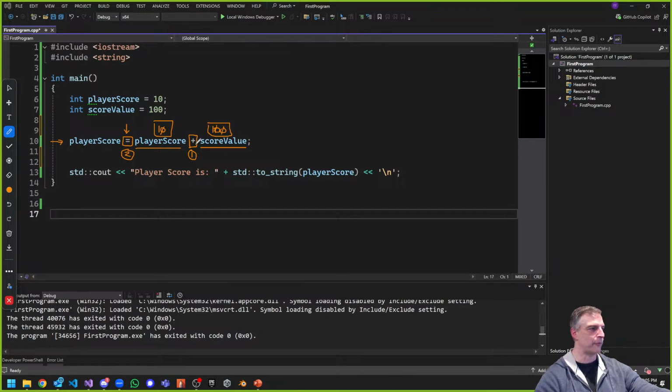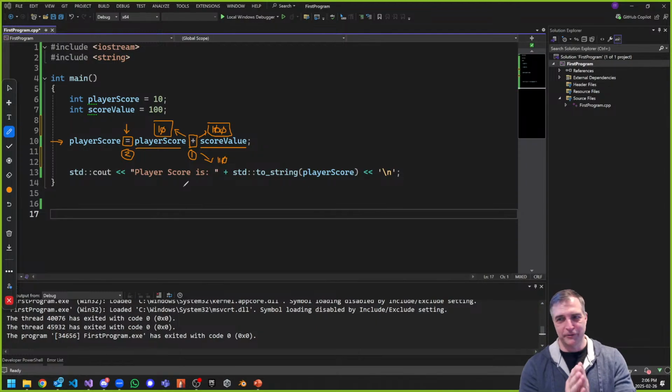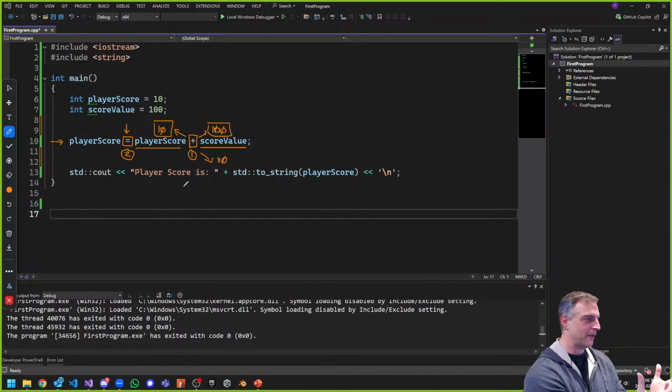Now let's do the add operation. The add operation has two parameters: 10 and 100. Add these two things together, and it's going to resolve. The result is going to be 110. That 110 is on the right side of the equation, and it's going to take that and do step number 2, which is assign it to player score. I know this is going really, really slow, and my hands are like this because I hope you understand how this works. That's why we're having this little workshop, to really explain how this is happening.